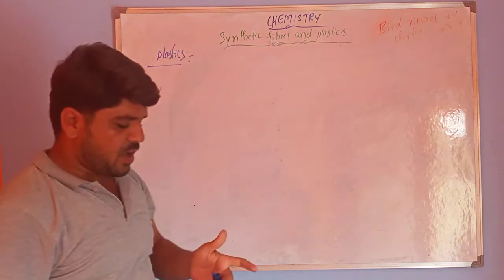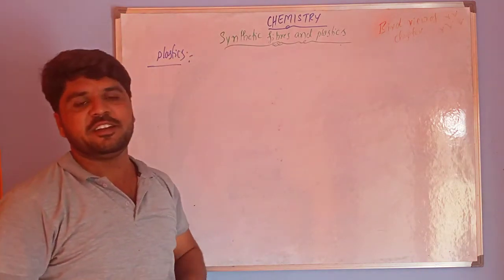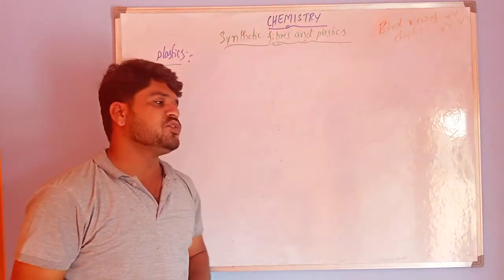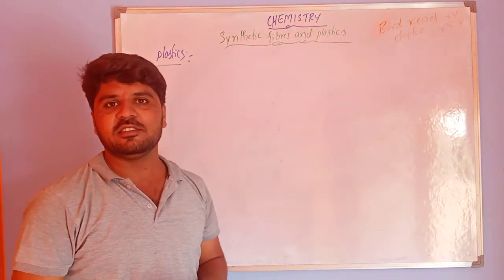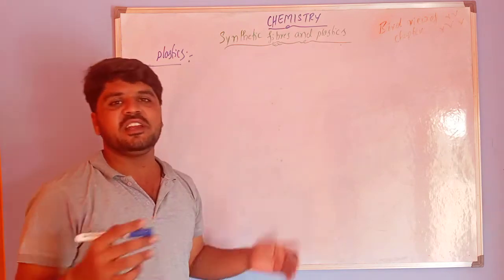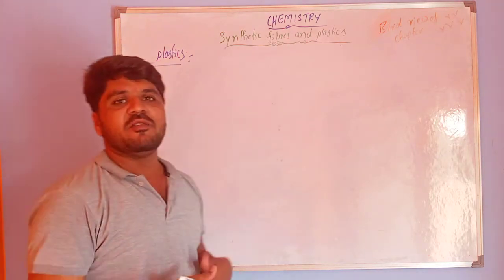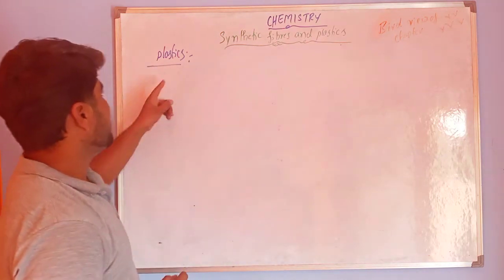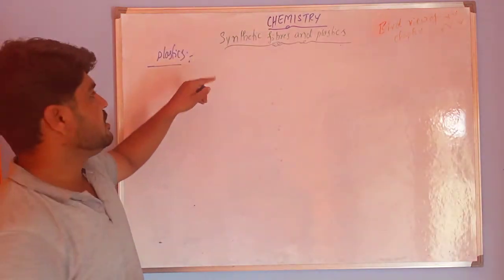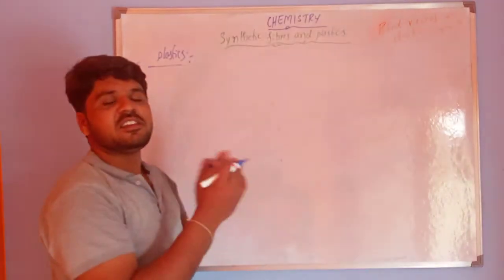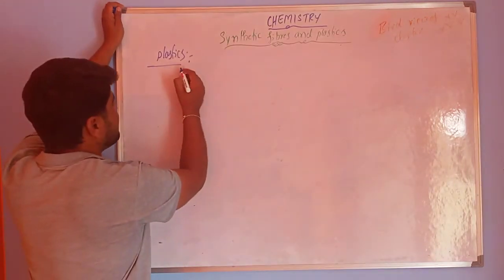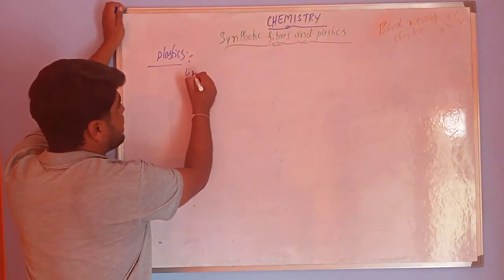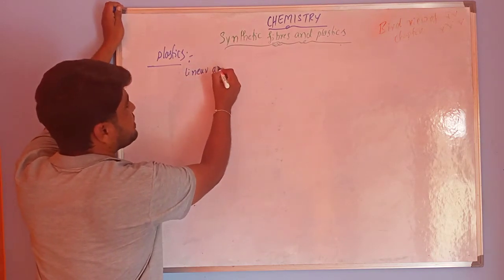Plastics are very famous in our day-to-day life right now. So many household articles and many wires, electric switches, plastic chairs, plastic pens, and so many materials we see in our day-to-day life, right? In plastics, all these plastics do not have the same pattern of arrangement. We have two types of arrangement. The first type of arrangement is linear arrangement.